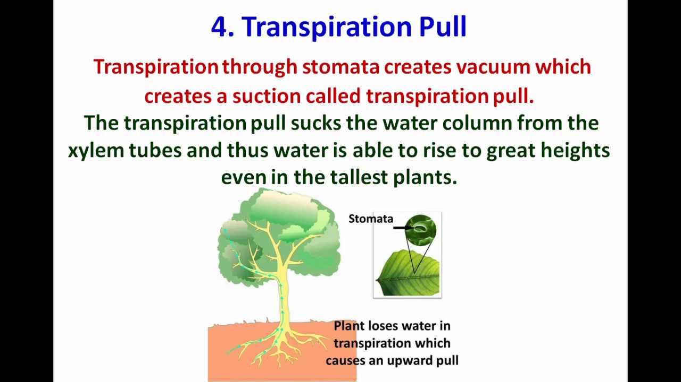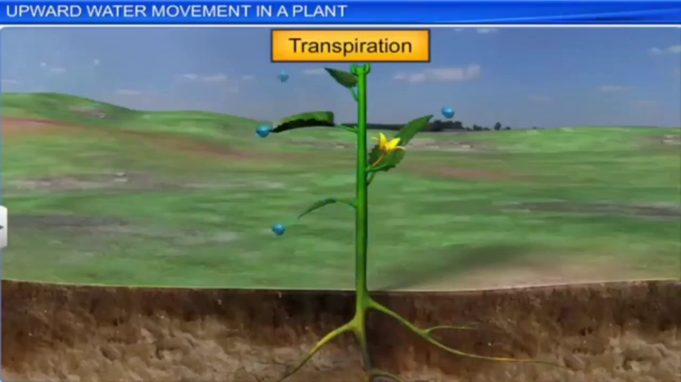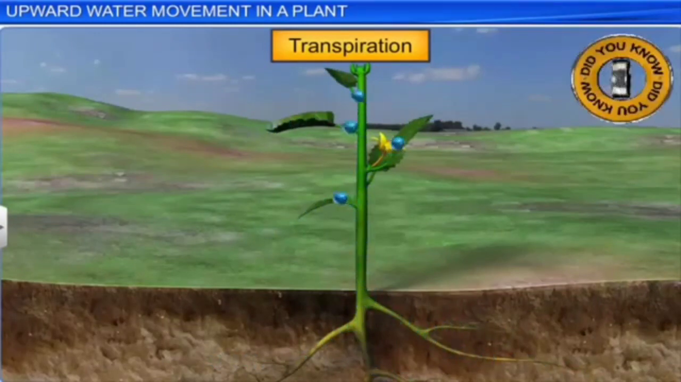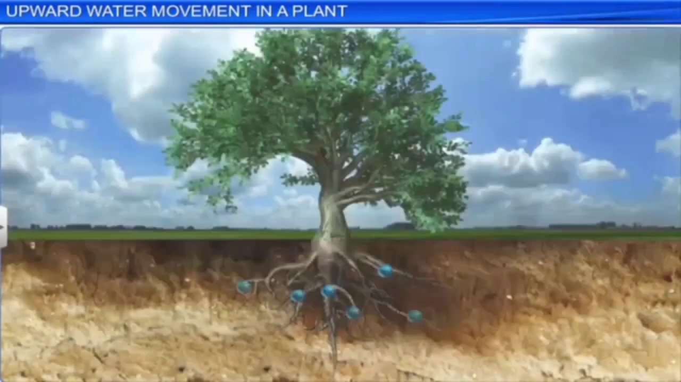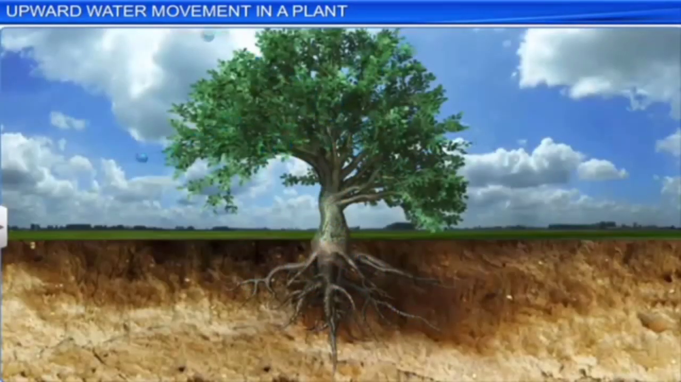The fourth factor is transpiration pull. Transpiration is the evaporation of water in the plants through the stomata in the leaves. Stomata are the small openings found in the lower part of the leaf. Transpiration through stomata creates vacuum, which creates a suction called transpiration pull. The transpiration pull sucks the water column from the xylem tubes, and thus water is able to rise to great heights even in the tallest plants.